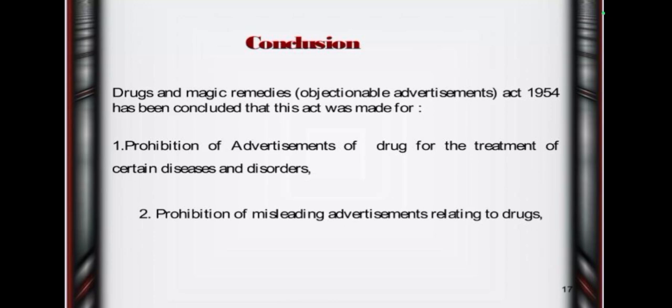Conclusion means the Drugs and Magic Remedies Act was passed in 1954. It has been concluded that this Act was made for, first, prohibition of advertisements of drugs for the treatment of certain diseases or disorders, which will be prohibited by using this Act. And second, prohibition of misleading advertisements related to drugs, which will also be prohibited by using the Drugs and Magic Remedies Act.